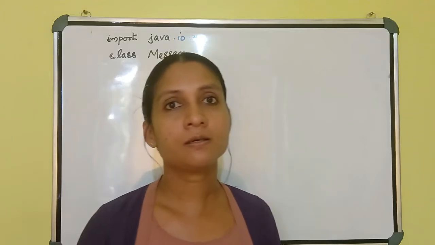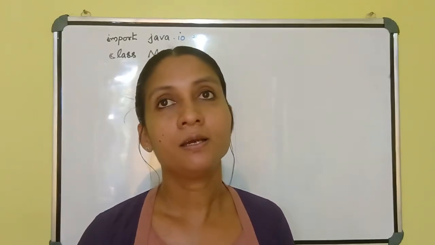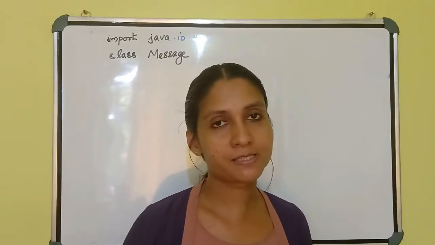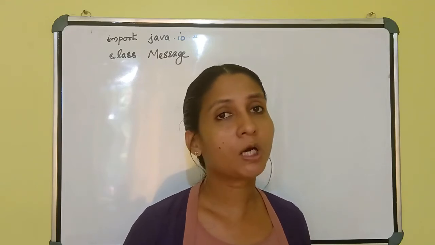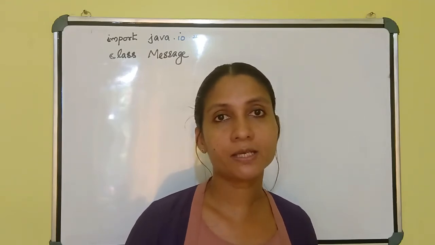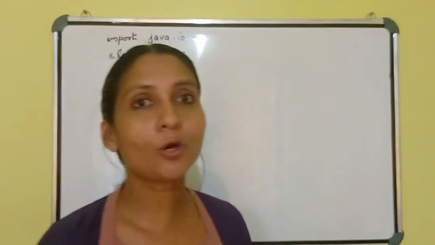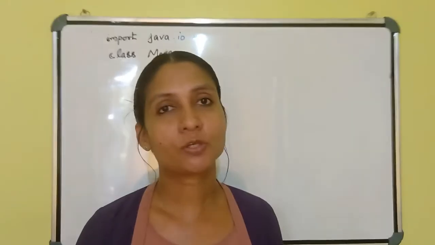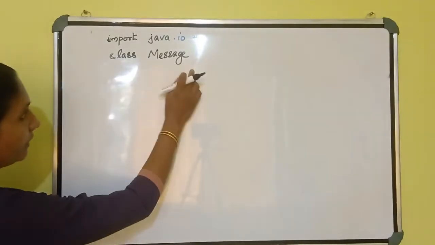You can create an identifier with the dollar symbol or underscore symbol, but you should start with an underscore, dollar or a letter. Don't start a name with a number. That is the main rule. And don't use blank space in between when you are giving a name to a class, function or variable.